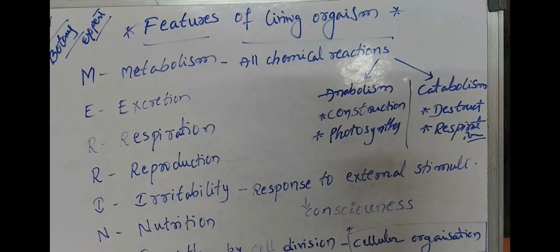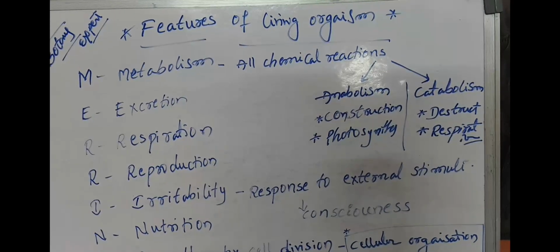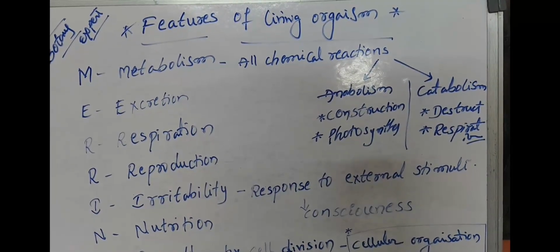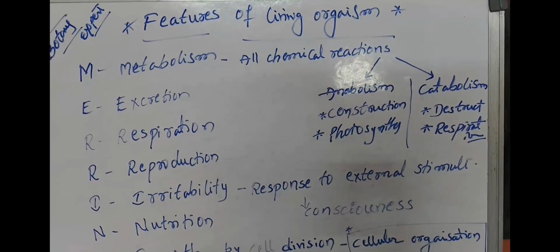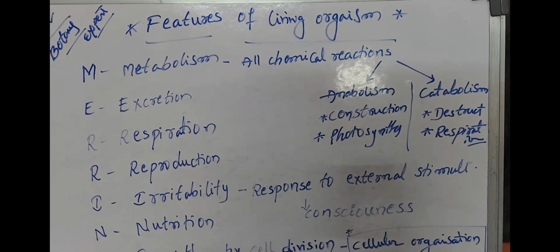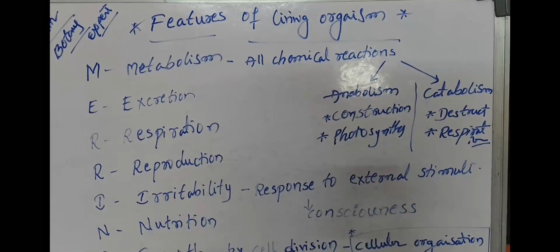Reproduction involves the production of progeny of the organisms. Reproduction is basically of two types, asexual reproduction and sexual reproduction, but vegetative reproduction we also consider as asexual reproduction.